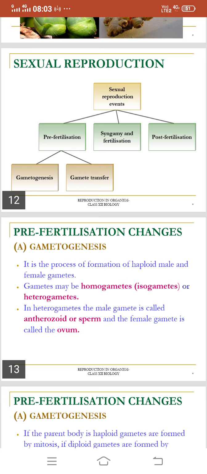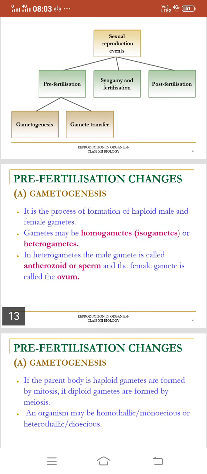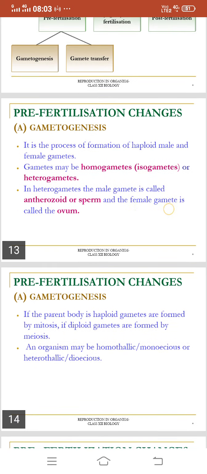It is the process of formation of haploid male and female gametes. Gametes may be homogametes, or isogametes, or heterogametes. In heterogametes, the male gamete is called antherozoid or sperm, and the female gamete is called the ovum.